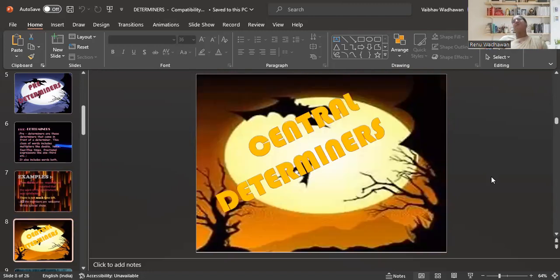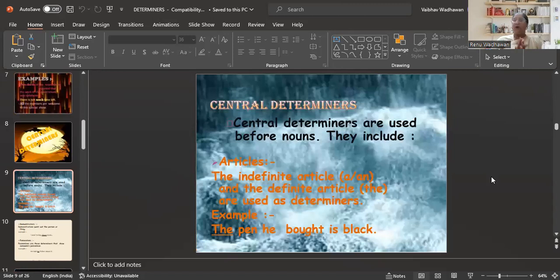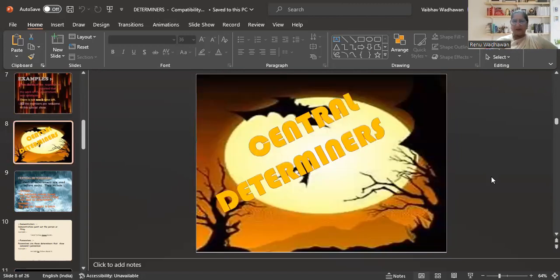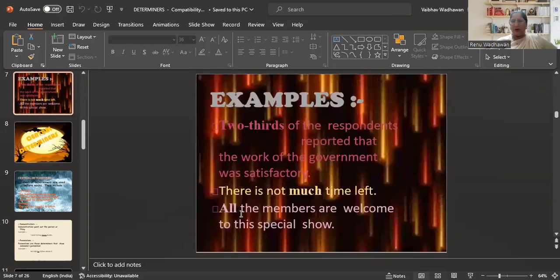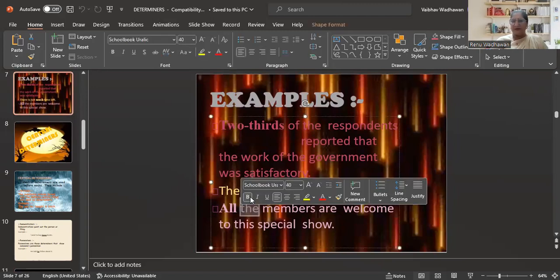Now let us come to central determiners. Now, what are the central determiners? These are used before nouns and they include articles. For example, the indefinite article a, and the definite article the. They are used as determiners, like in the last slide also. Here also I showed you all the. What is this? This is an article only. You can see over here. The is an article only, right?